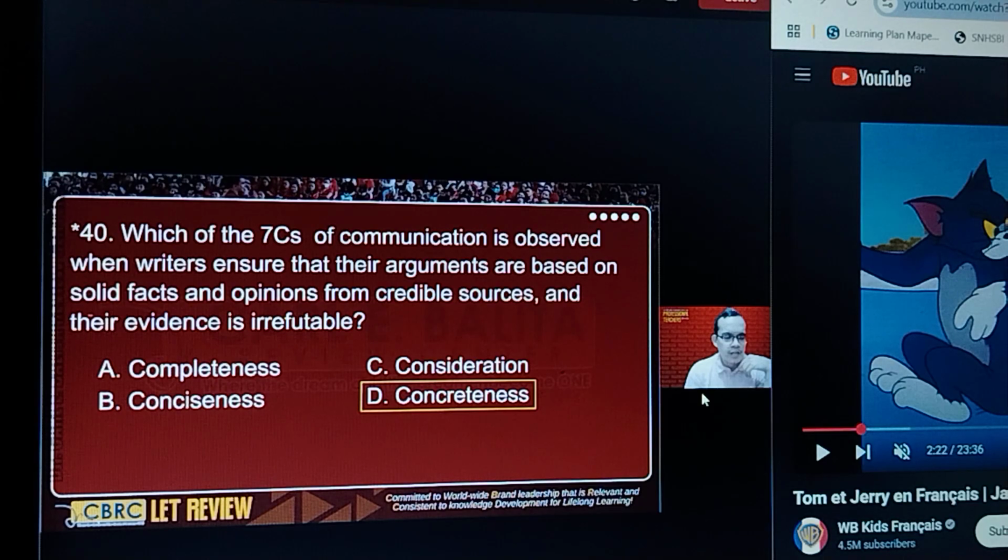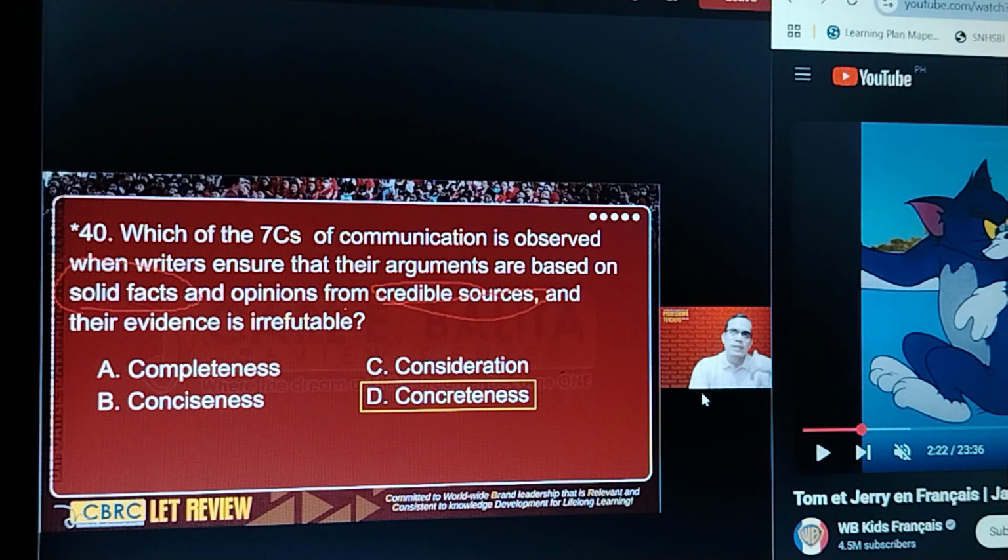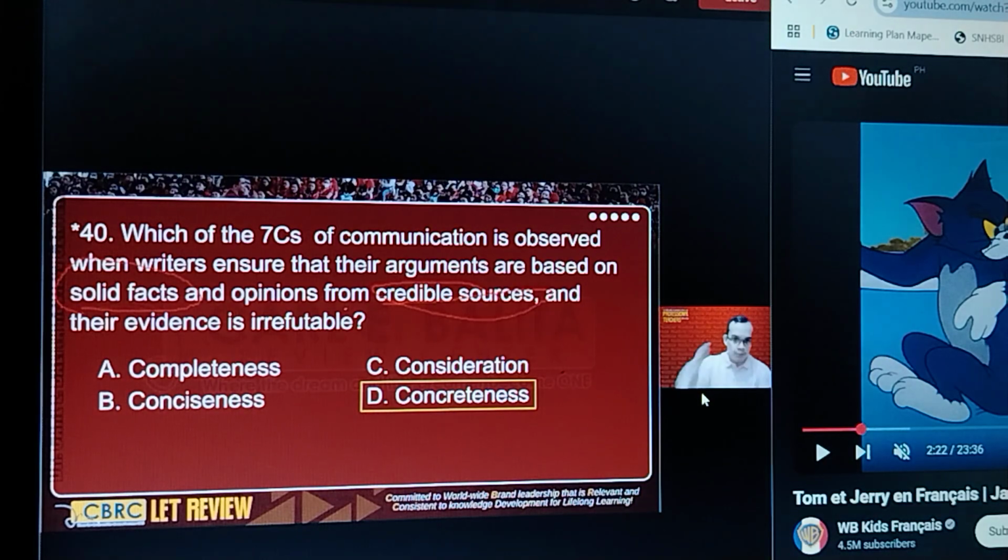What are the keywords? Solid facts and credible sources, right? Maybe in your test paper it's written as conduciveness, which is not among the 7 C's of communication. So kindly correct what's written in your exam paper if it's different from what you see on the screen right now.